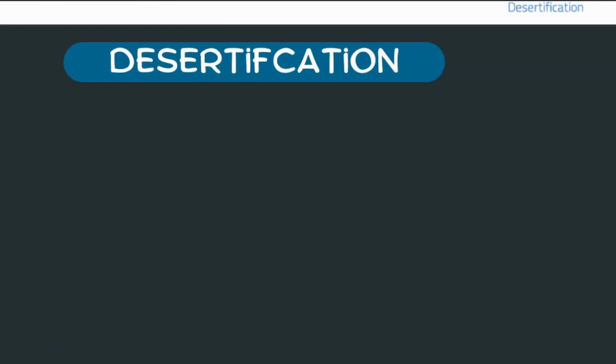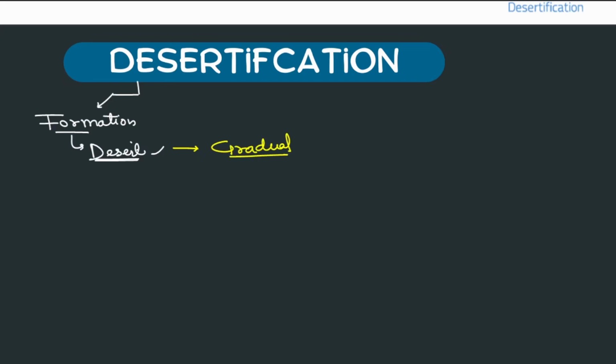Now next, let's move to desertification. So what is desertification? First of all, please remember a few things. Desertification means formation of a desert. Two things have to be remembered from here. One, it happens as a gradual process. It is not a sudden transformation. Second thing, it is a degradation.